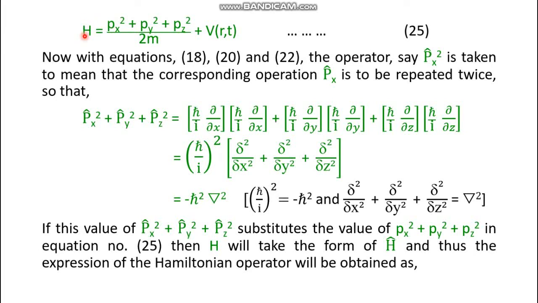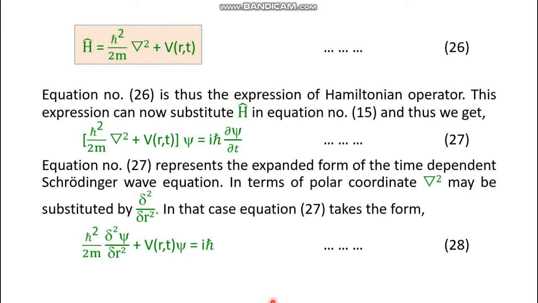But if you want the corresponding operator for energy, you want to put a cap on H, then you also have to put a cap on px, and in order to do that, you have to substitute these three values by their corresponding operators, that means px cap squared, py cap squared plus pz cap squared. Then H will take the form H cap, and thus the Hamiltonian operator will be obtained as this one.